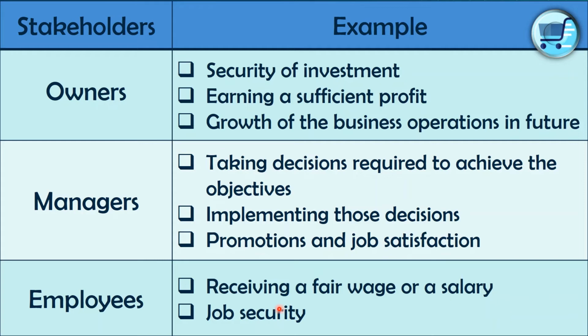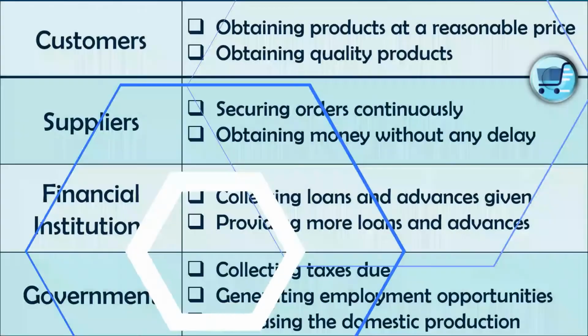Job security is also needed, they don't want to lose their jobs, right? Because of this COVID pandemic, lots of employees have lost their jobs. Therefore, there is no job security for them because of this pandemic. Likewise, they expect job security as well.